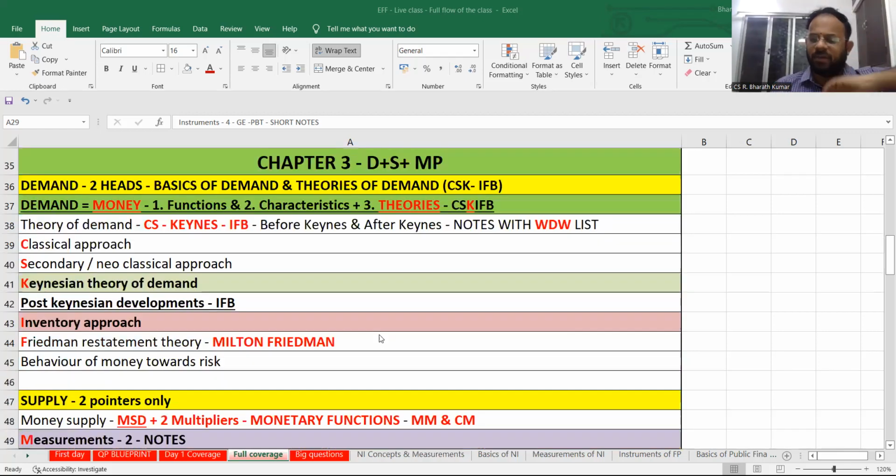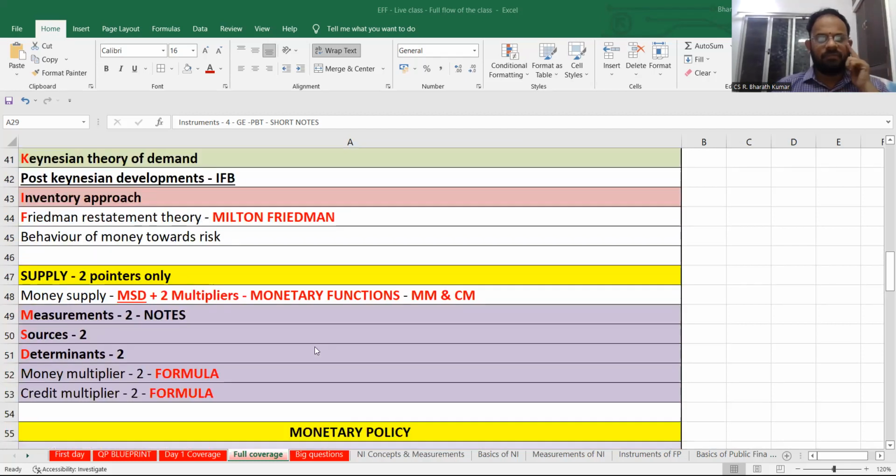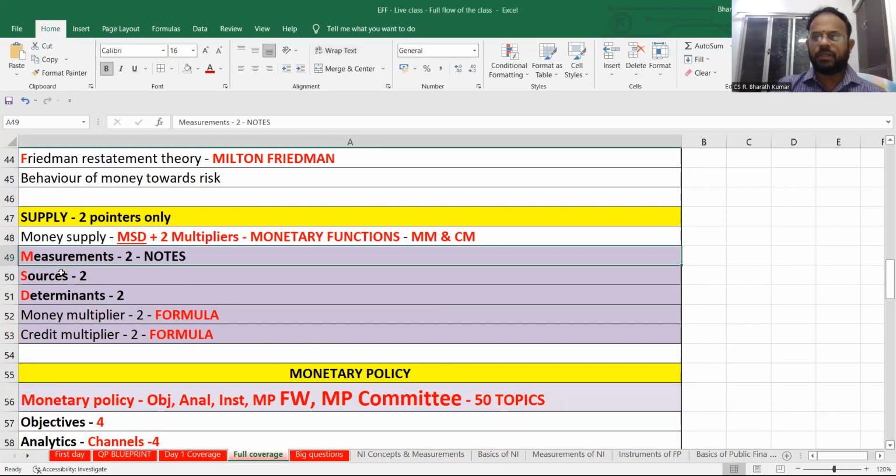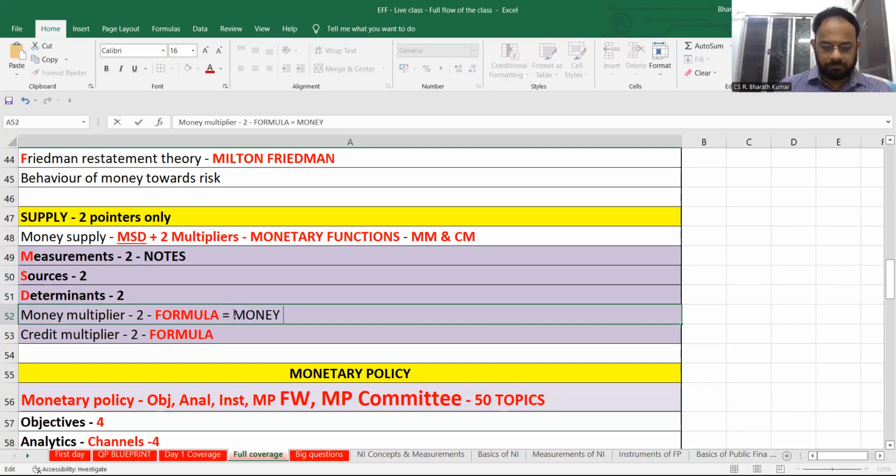This is for quick understanding. We have already told supply will be all two pointers only. What are the two points? I wanted you to write this. Money supply 2 points, measurement 2 points, sources 2 points, determinants 2 points, money multiplier, credit multiplier 2 points, where there is a formula. So you can write this by the time I will write.